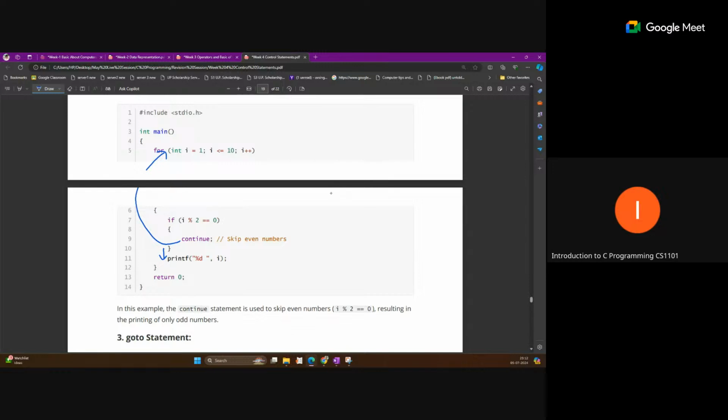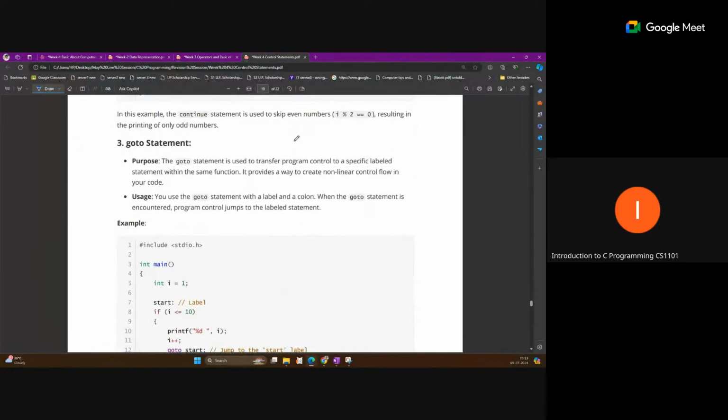So when i equal to 1, this condition is not true, and we will print 1. When i equal to 2, this condition is true, so we will directly jump to the next iteration without performing the remaining part, the print statement. So 2 will not print, then i will become 3, so 3 will print. So continue means we will directly jump from that point to the next iteration without executing the remaining code which comes after it in the loop. That is the purpose of continue.